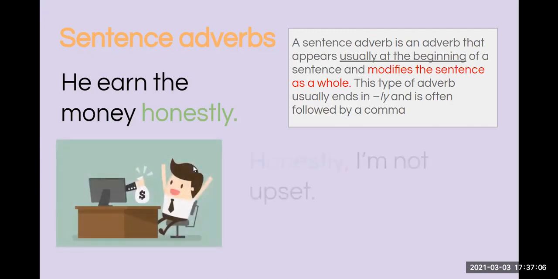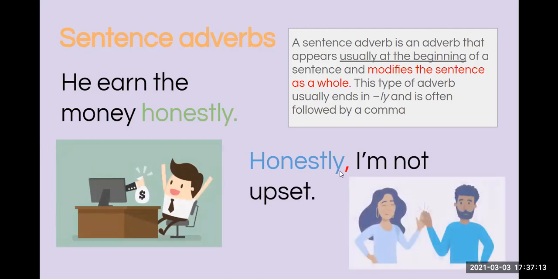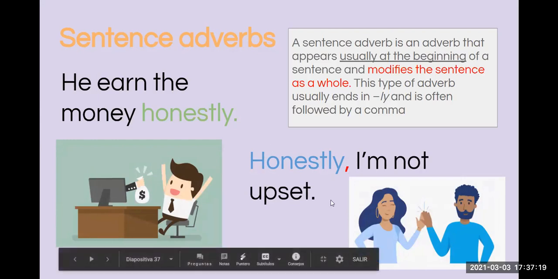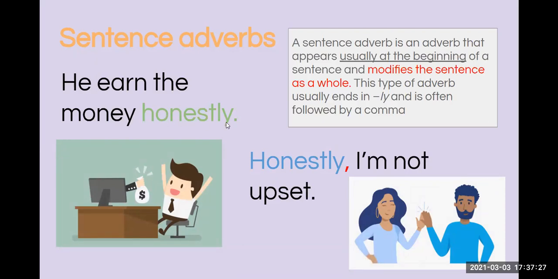For example, honestly, I am not upset. Okay, as you can see, this word, honestly, modifies the whole sentence. This is a sentence adverb. Okay, but this one is just an adverb that describes the action.